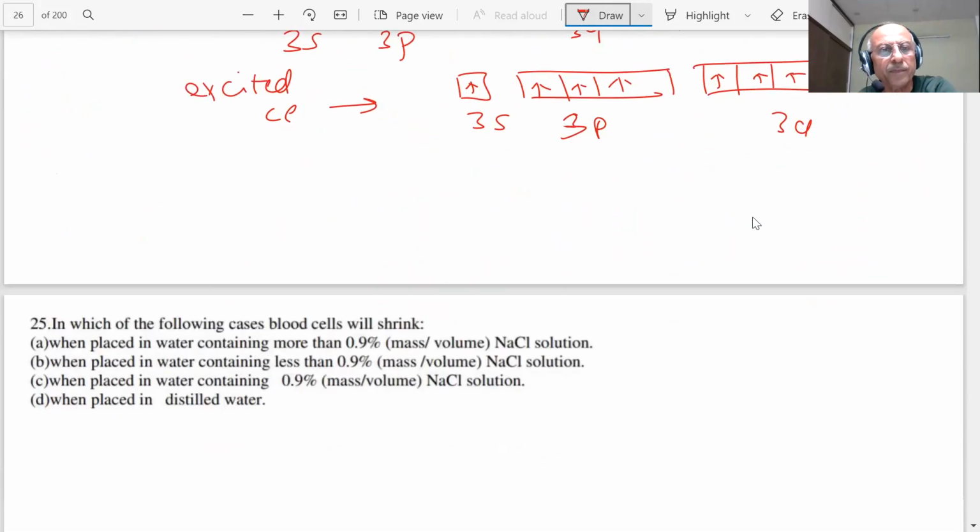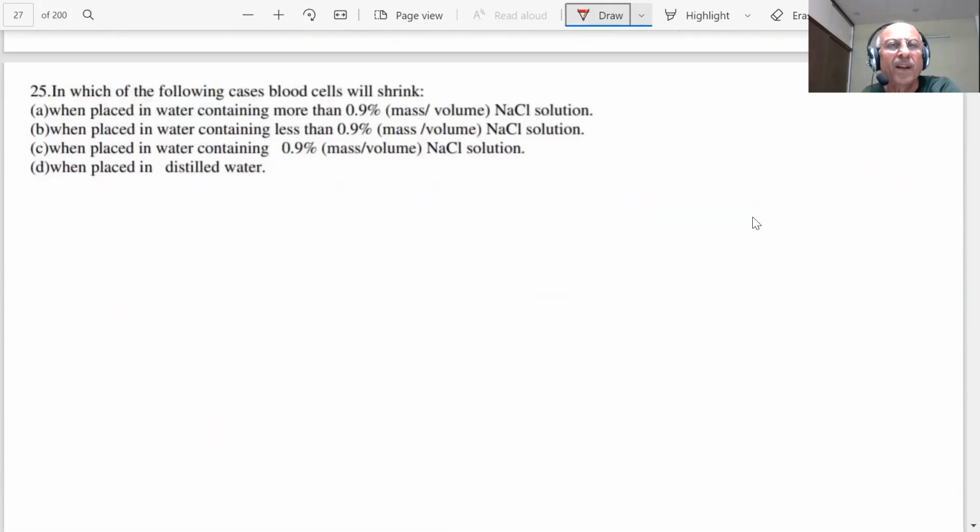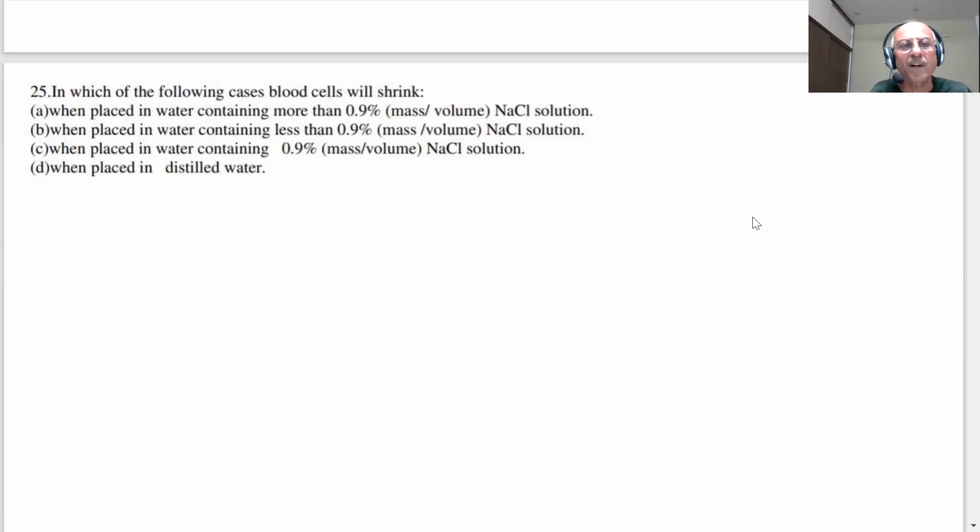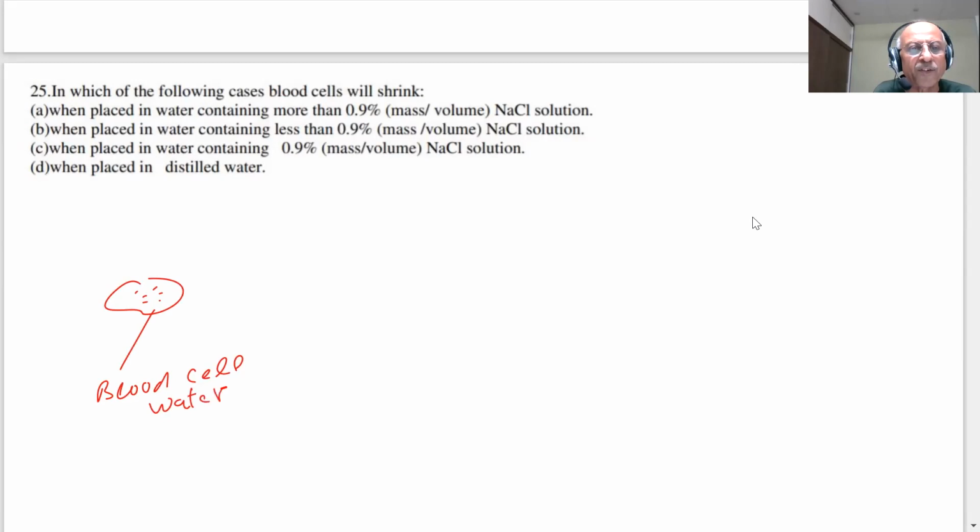Okay. In which of the following places will blood cells shrink? Now, blood cells, students, what is a blood cell? If this is a blood cell, it has water. There is a concentration inside it.